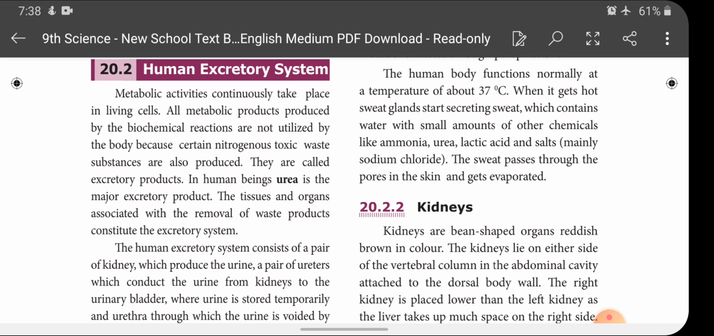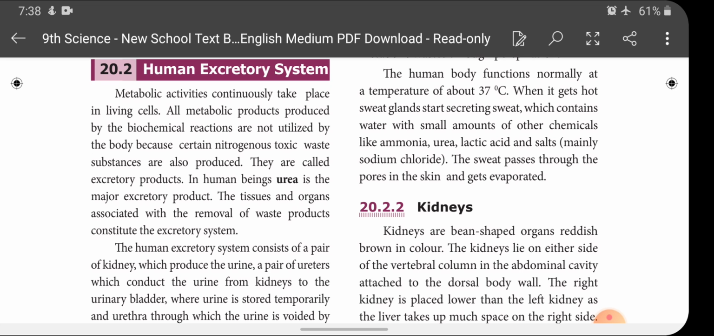Apart from this, in each kidney there are millions of units called nephrons. These units filter the waste products from the blood and form the urine, which we will discuss later in detail under the formation of urine. Okay children, so that's an overall view of the excretory system. Okay, let's enter into the text.